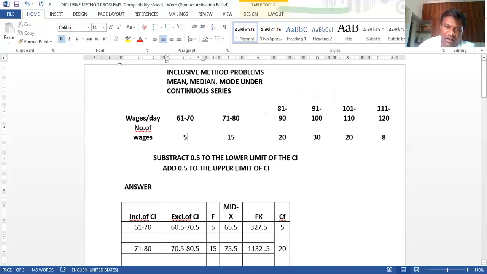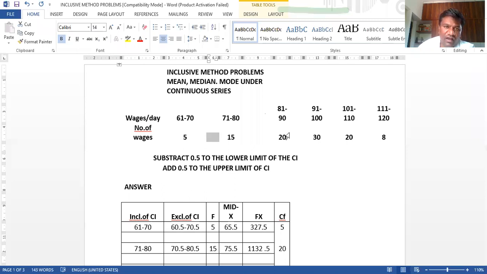That is, if the upper value of the class interval is the same as the lower limit of the next class interval, there is no problem. But here, we have 61 to 70, again 71 to 80, again 81 to 90, 91 to 100, 101 to 110, 111 to 120. After 61 to 70 comes 71 to 80, not 70 to 80. If it were 60 to 70, 70 to 80, 80 to 90, we would not have any problem. That is why I was telling you this while doing the theory.